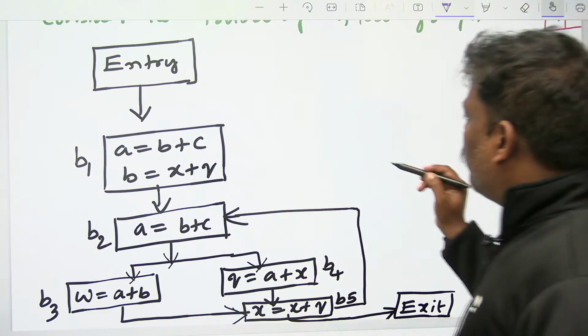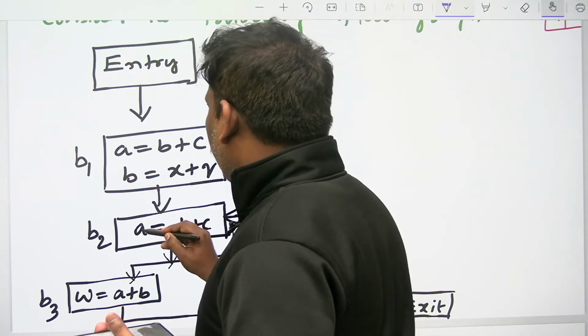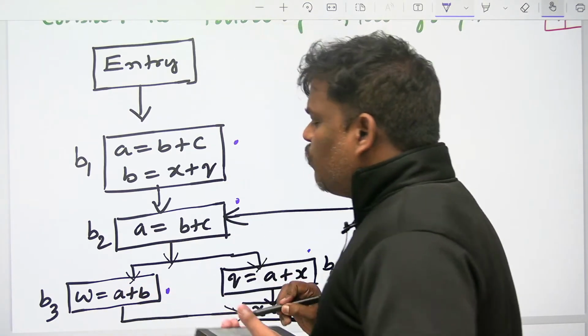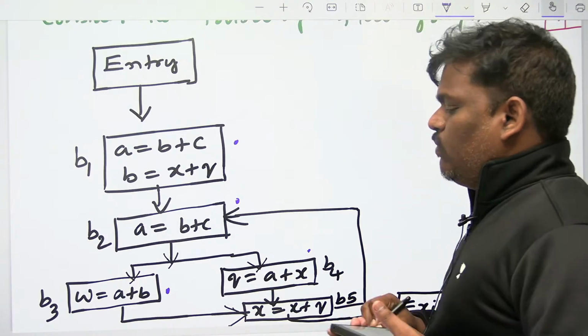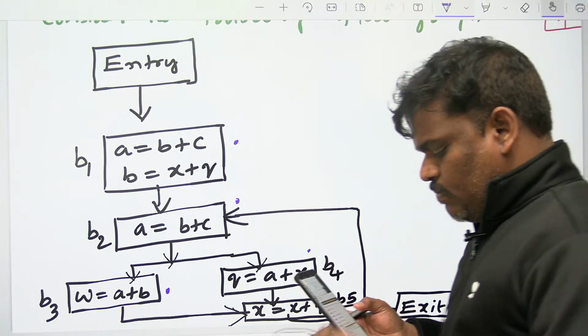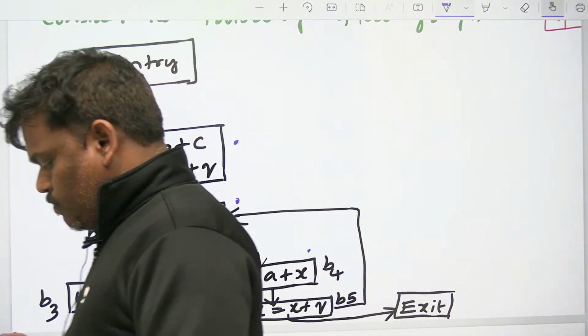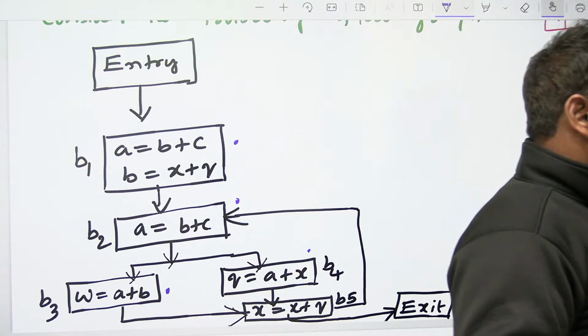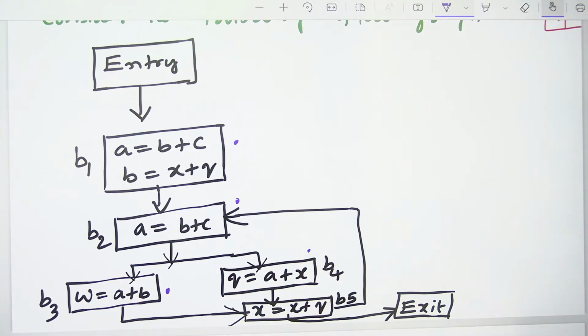First basic block, if you want, I will give the number. First basic block, second basic block, third basic block, fourth basic block. For all these 4, can you find out in and out? That's what he is asking. Can you try once? One, two, three, 4. Can you find out in and out?